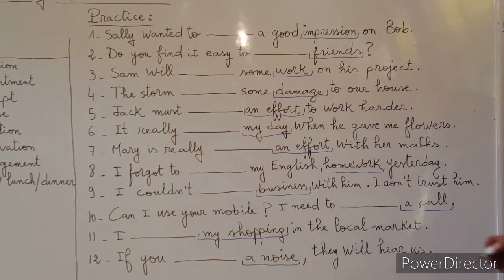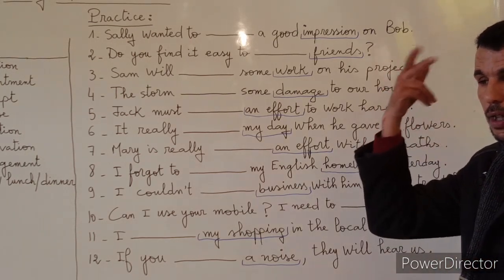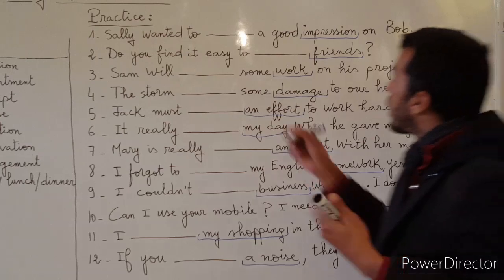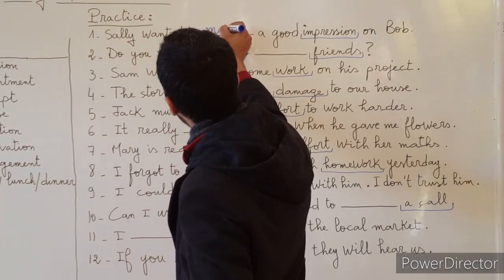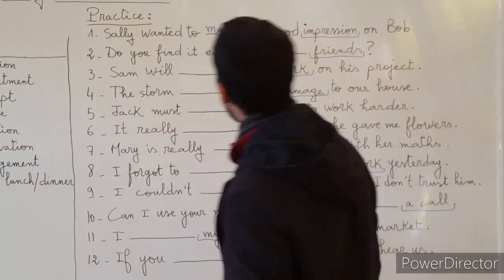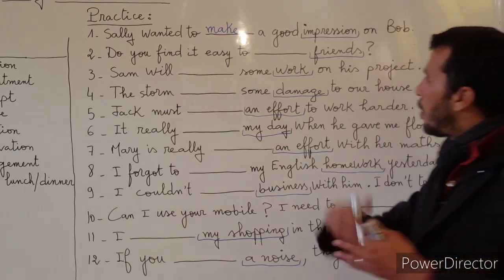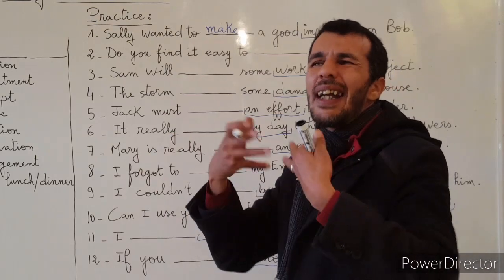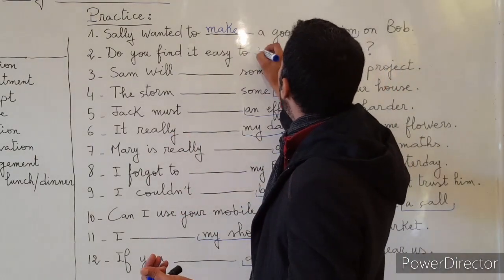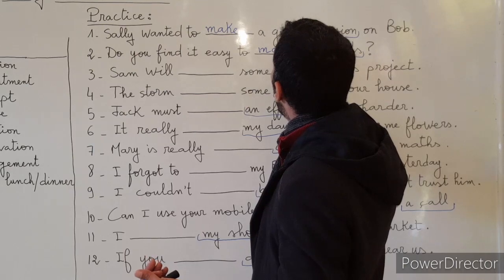So let's start from the very beginning here to see whether we are going to use do or make. Sally wanted to a good impression. It's a matter of thinking. So, to make an impression or good impression on Bob. Do you find it easy to friends? We don't have friends on the spot. You need time for that. You need like producing or creating friends. It's like to make friends.